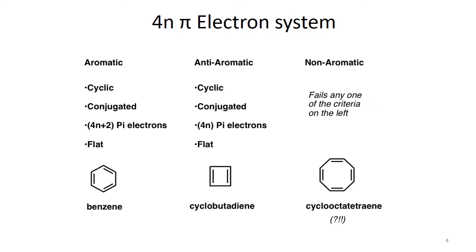It has a tub-like structure. So we say that this compound is non-aromatic, which means a non-aromatic system can have this conjugated type of pi electron system too. We can also say that cyclooctane is non-aromatic. What we want to say is that anything remaining apart from aromatic and anti-aromatic is non-aromatic in nature.